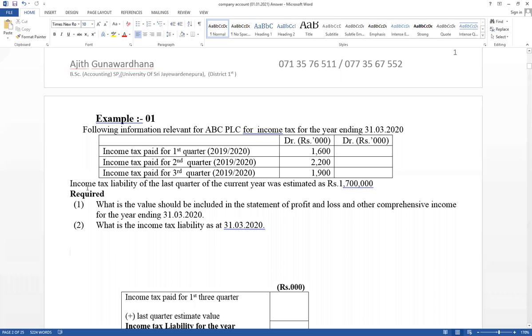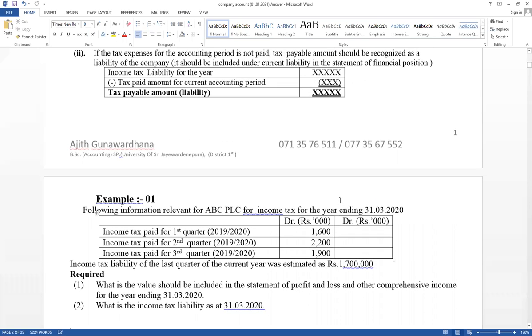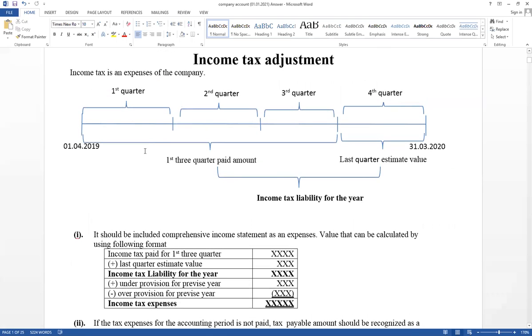And given additional information, the income tax liability of the last quarter of the current year. The last quarter value is given. That means, look, the first 3 quarters' paid amount is given, and the last quarter estimate value is also given. Therefore, the income tax liability for the year can be calculated. Right. Now see the requirements.